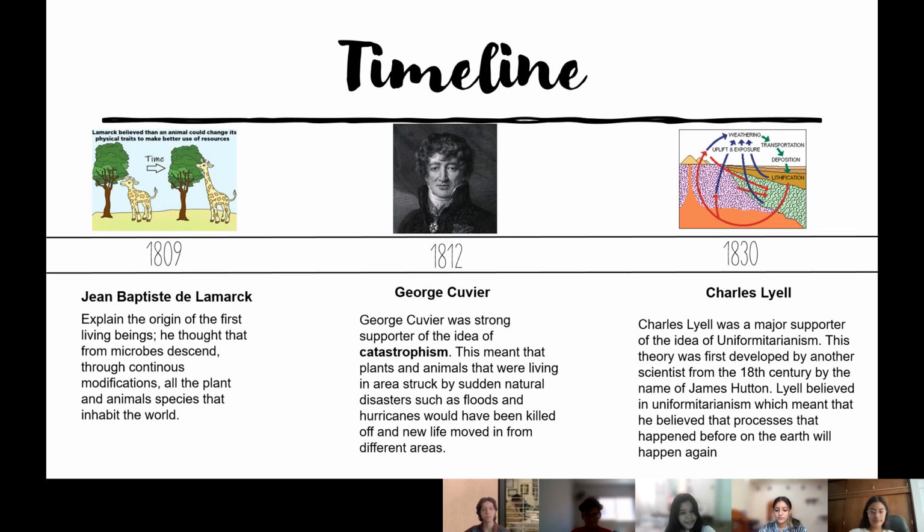Georges Cuvier, 1812. Georges Cuvier was a strong supporter of the idea of catastrophism. This meant that plants and animals that were living in areas struck by sudden natural disasters, such as floods and hurricanes, would have been killed off, and new life would move in from different areas.